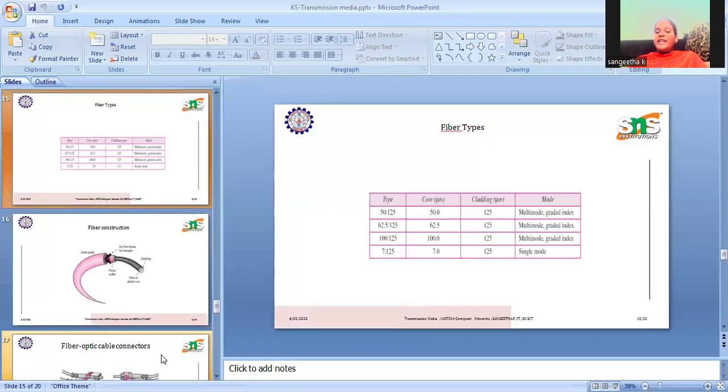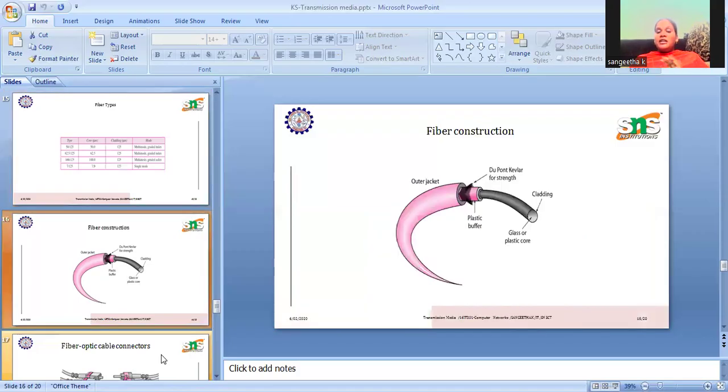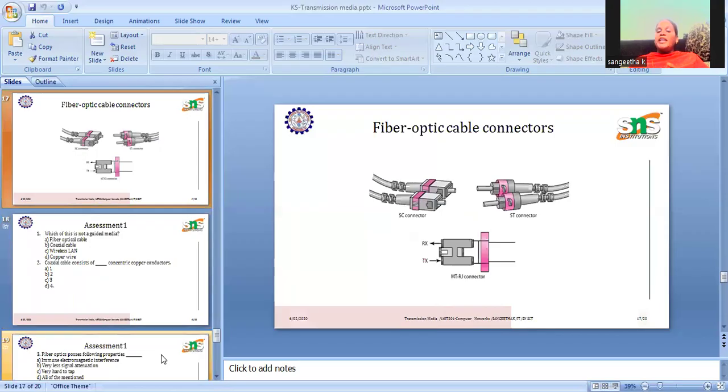Fiber optic cables are used with different impedance core and cladding materials. Multi-mode gradient index is mostly used, and single mode is also used. The cable has a cladding part, which is glass or plastic material, and a plastic cover material, outer conductor, and outer jacket are also used. The fiber optic cable connectors come in different varieties: SC connector, ST connector, and RJ connector. Different connectors are used for connecting fiber optic cable.